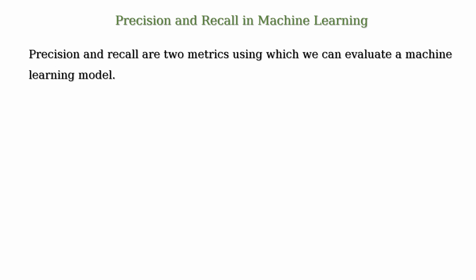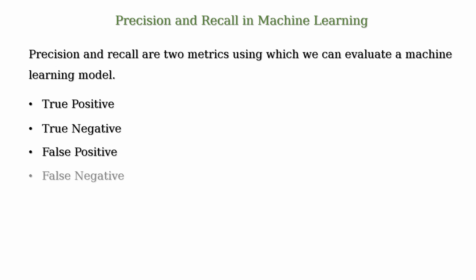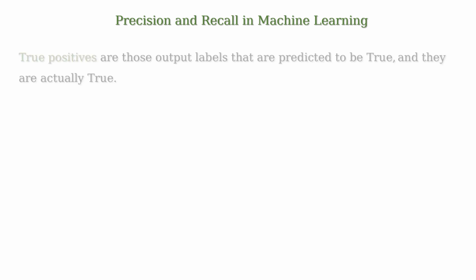But before we understand what precision and recall are, we need to understand a few terms. They are true positive, true negative, false positive, and false negative. True positives are those output labels that are predicted to be true and they are actually true.